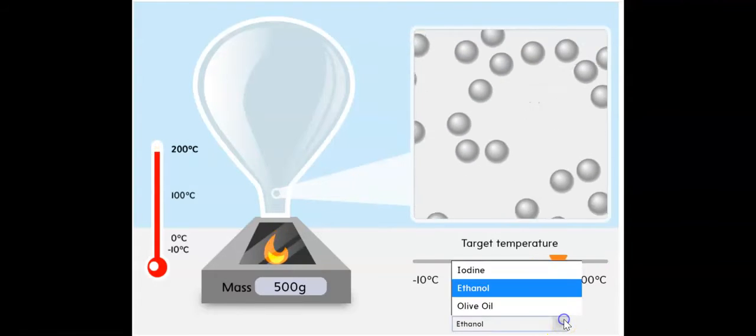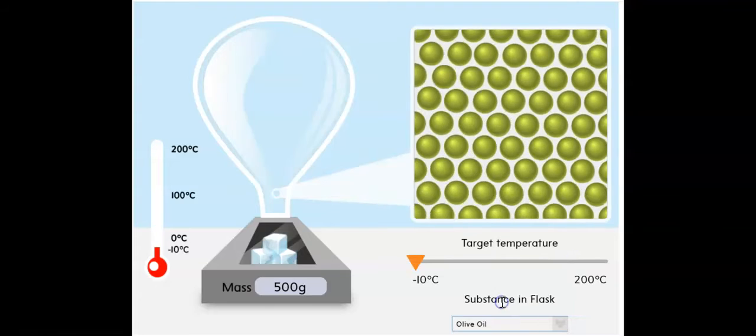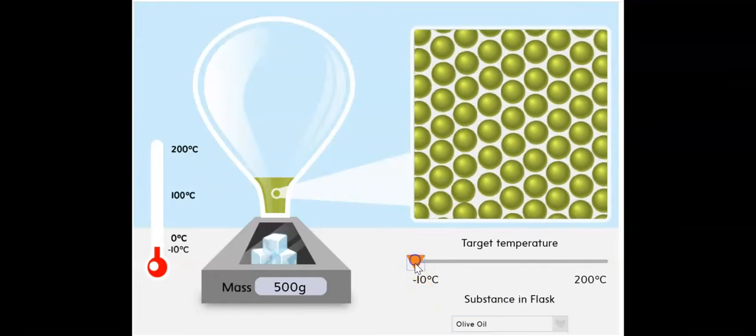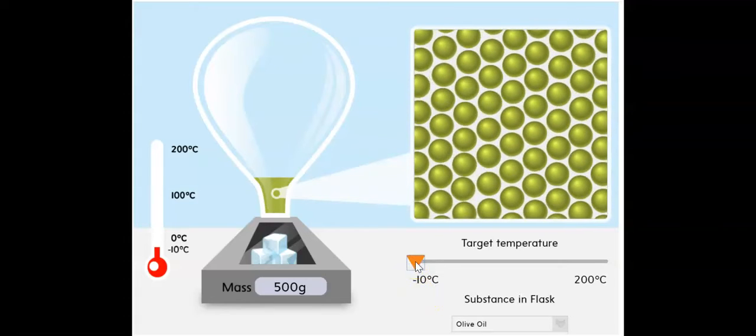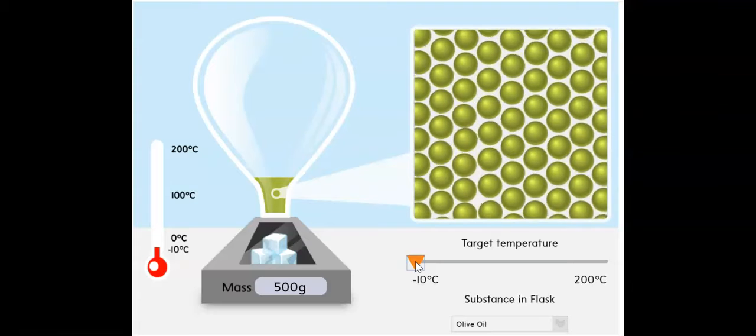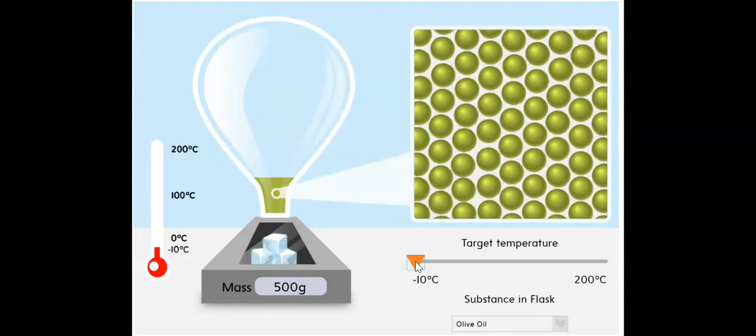Let's move to the last substance, which is olive oil. At minus 10 Celsius, do you think olive oil will stay liquid? All of us know olive oil is liquid. We use it in our salad, in sandwiches, we cook with it. Olive oil at room temperature is liquid. What happens when we put the olive oil inside the freezer? It will freeze, so it will turn to solid.